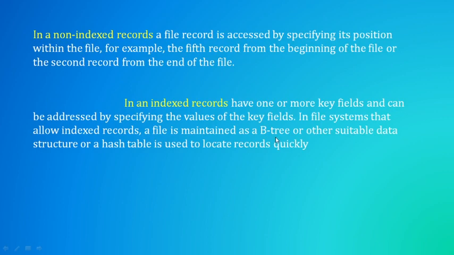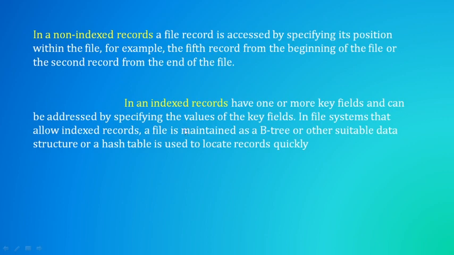You may have heard about this, the binary tree, in data structures. It will have the key values, and we can use any other suitable data structure, or simply we can use a hash table, where key-value pairs are maintained. In this approach it is easy to locate the records quickly.